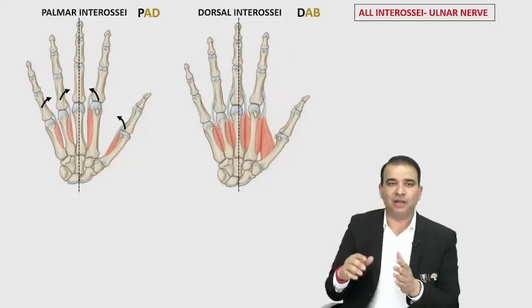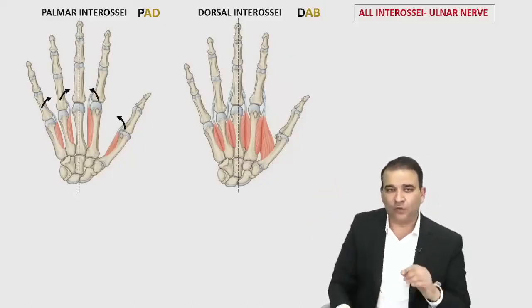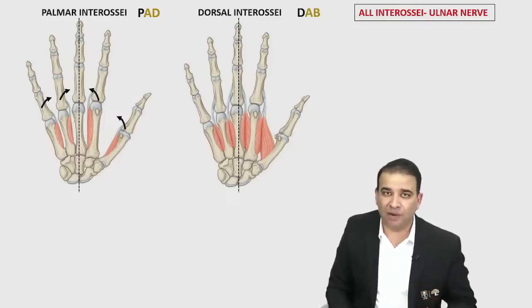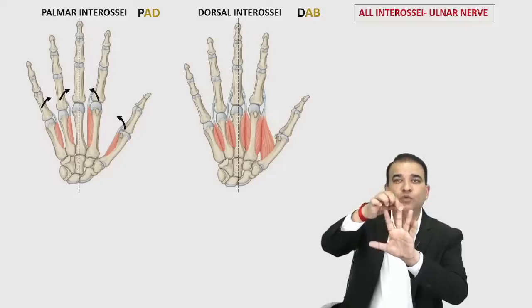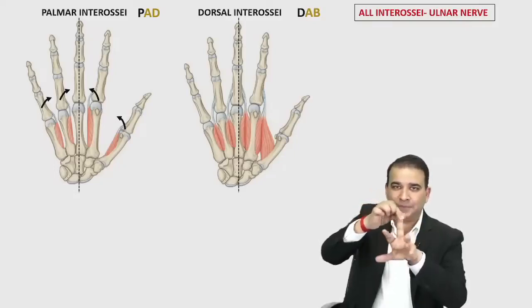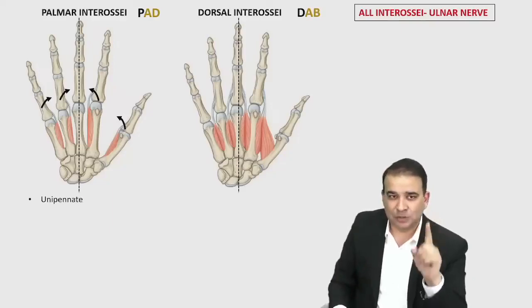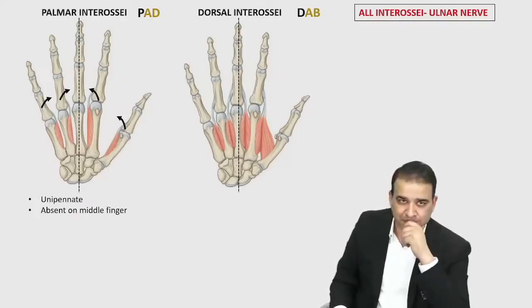They're pulling toward the middle finger. So you have palmar interossei on the thumb, on the index finger, on the ring finger, and on the little finger. But obviously the digit which does not have a palmar interossei is the middle finger. When you're doing the adduction, you don't have to move the middle finger. You have to move the other fingers close to the middle finger. So palmar interossei are absent on the middle finger. That's one thing. They are unipinnate, and the palmar interossei are absent on the middle finger.